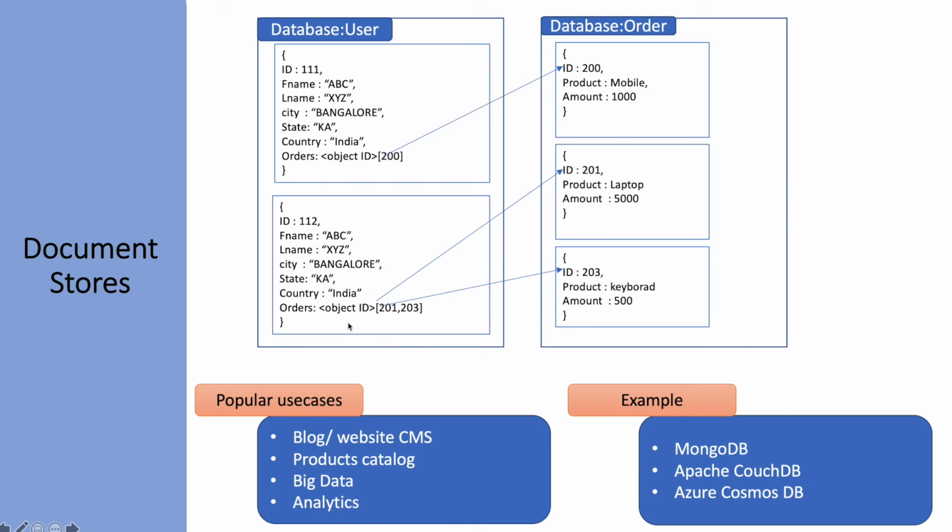This kind of database works very well with blogs, websites, and content management systems, and applications where we have to show product catalogs, big data, and analytics. Examples of this database are MongoDB, Apache CouchDB, and Azure Cosmos DB.